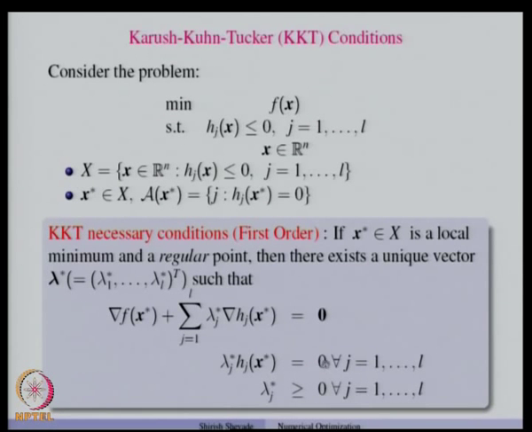So in all, we have all lambda j star non-negative and this condition holds. For the inactive inequality constraints h_j(x star) is less than 0, so for those constraints lambda j star will be 0, and for the active inequality constraints lambda j star will be non-negative.